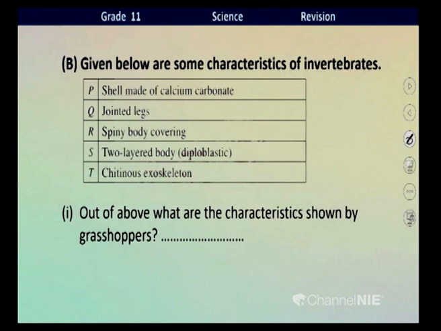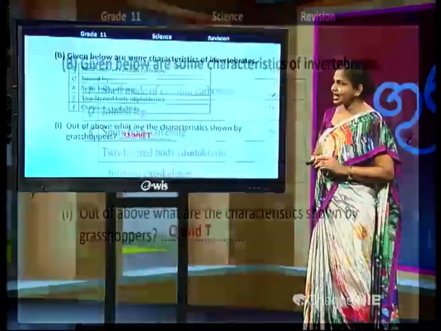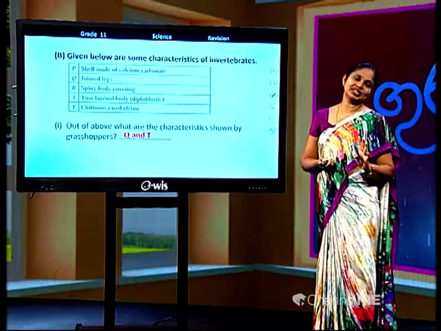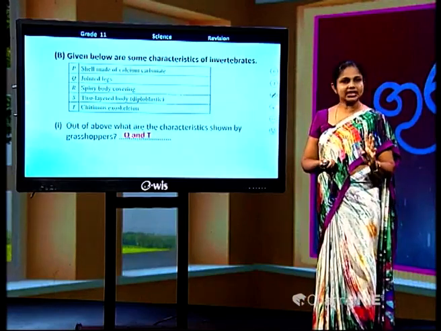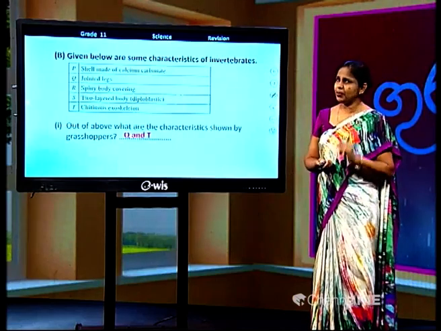Two-layered body, diploblastic body, is available for Cnidaria or Coelenterata. Chitinous exoskeleton is also available for the group Arthropoda. Now, what's the question? Out of the above, what are the characteristics shown by grasshoppers? Grasshoppers belong to the group Arthropoda. Then what are the characteristics, children? Jointed legs and chitinous exoskeleton. That is Q and T are the characteristics of arthropods.